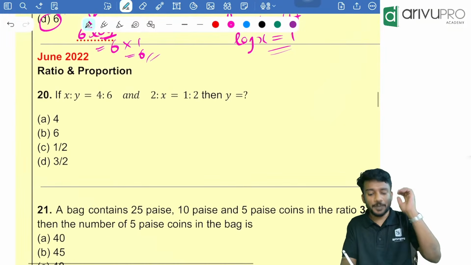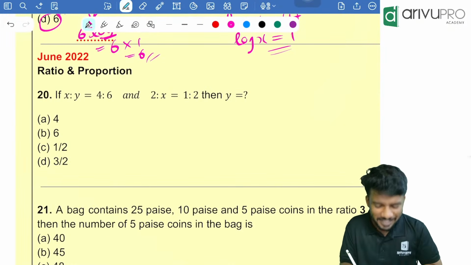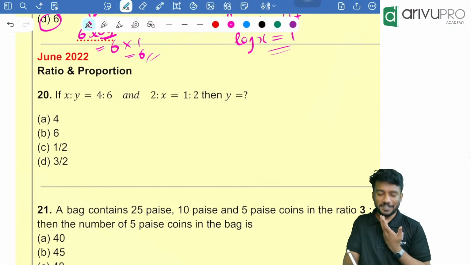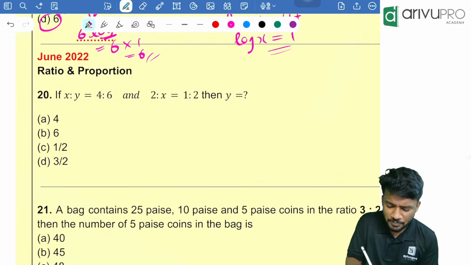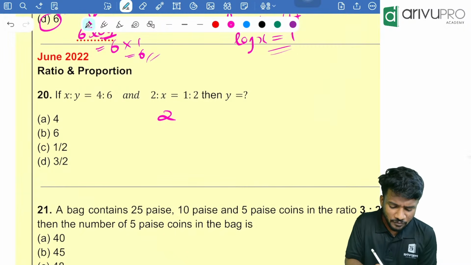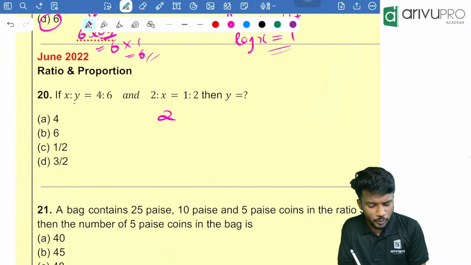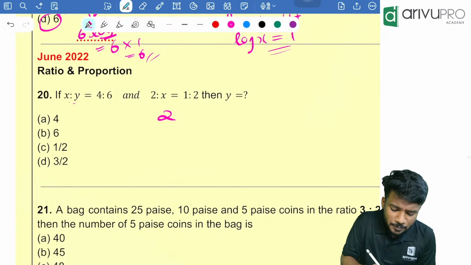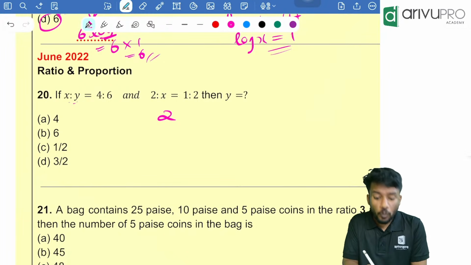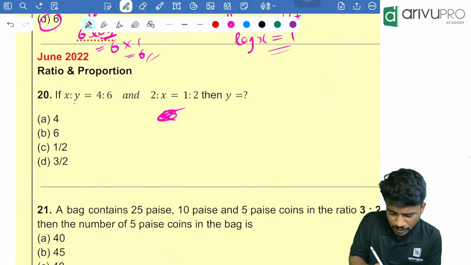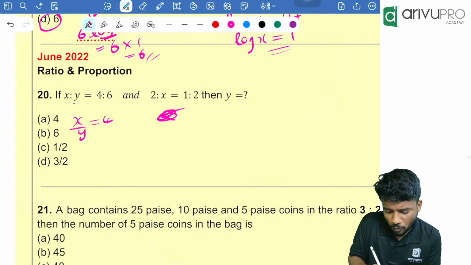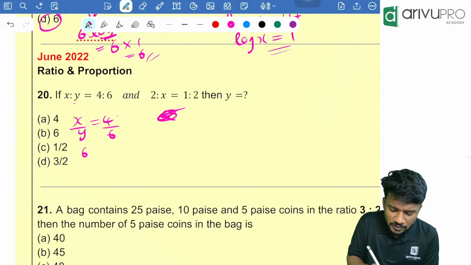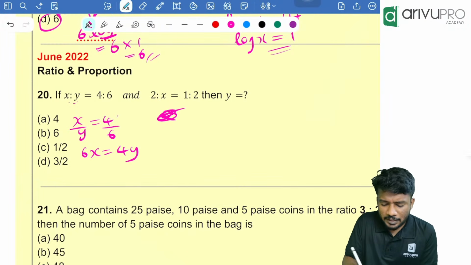People, June 2022 ratio proportion question. Very easy question. Option hitting itself will give you the answer. So we need to find the value of y. Y is the question, people. So people, look here. X by y is equal to 4 by 6. I'll show you the normal method. X by y is equal to 4 by 6. From that, 6x is equal to 4y. That is the given thing.